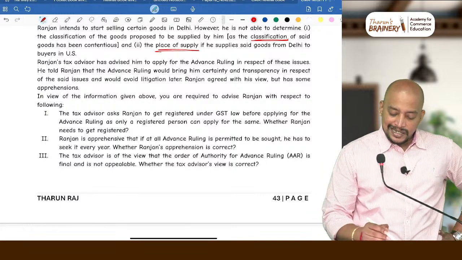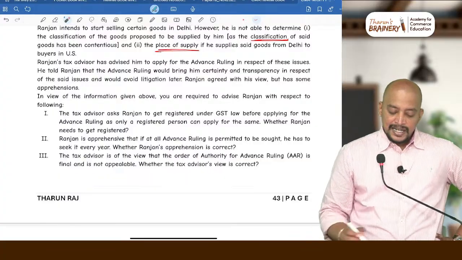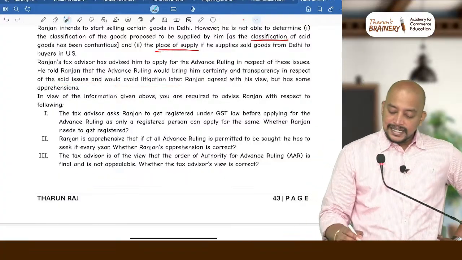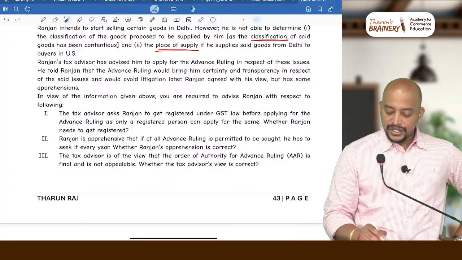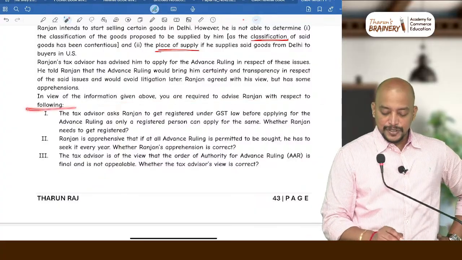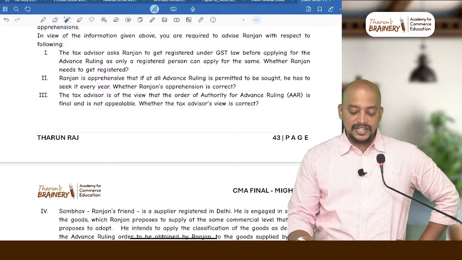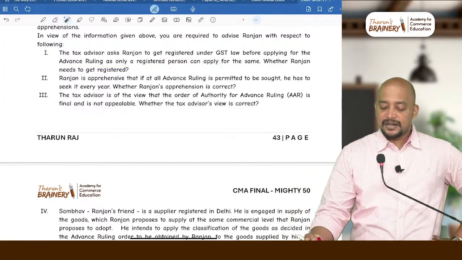Ranjan's tax advisor has advised him to apply for advanced ruling in respect of these issues. He told Ranjan that the advanced ruling would bring him certainty and transparency in respect of the said issues and would avoid litigation later. Ranjan agreed with his view but has some apprehensions. In view of the information given above, you are required to advise Ranjan with respect to the following. The tax advisor asked Ranjan to get registered under GST before applying for the advanced ruling, as only a registered person can apply for the same.